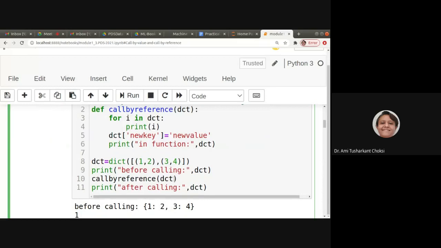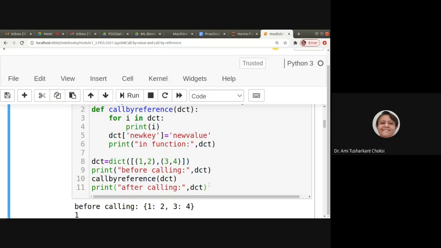Now this function definition is over. Now we'll have dct, that is, the dictionary, is equal to dict. Inside that we have 1, 2 and 3, 4. Right? So key is 1, value is 2, and key is 3, value is 4. After that, print before calling, call by reference, that is dct, and print after calling, right?